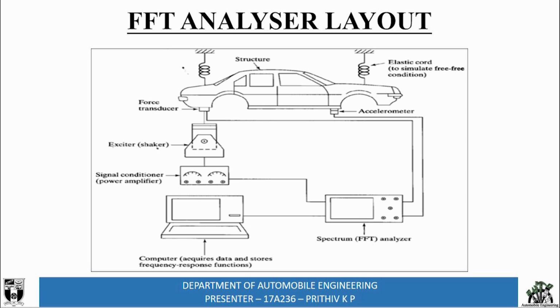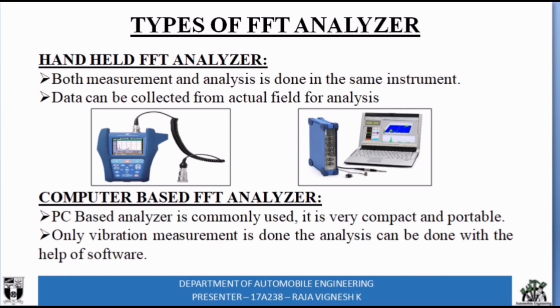So the accelerometer is now connected with the spectrum analyzer, and the signal from the force transducer goes to the exciter, gets excited, then goes to the signal conditioner and gets amplified, then goes to the spectrum analyzer. Then from the spectrum analyzer, the results are obtained in the computer. So based upon the results, we can come to a conclusion about the vibrations acting on the vehicle. This is the entire layout of an FFT analyzer and the basic working of it. Further will be explained by my batchmates. Thank you, sir.